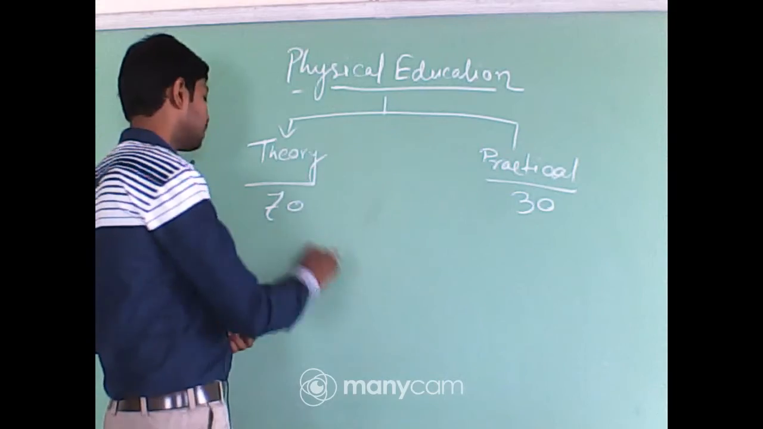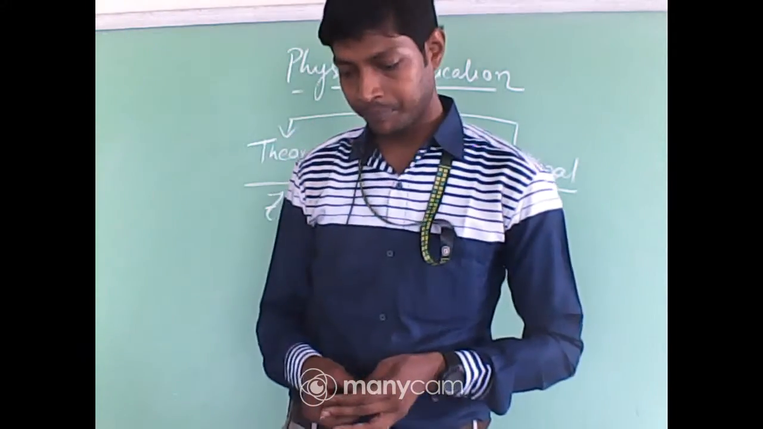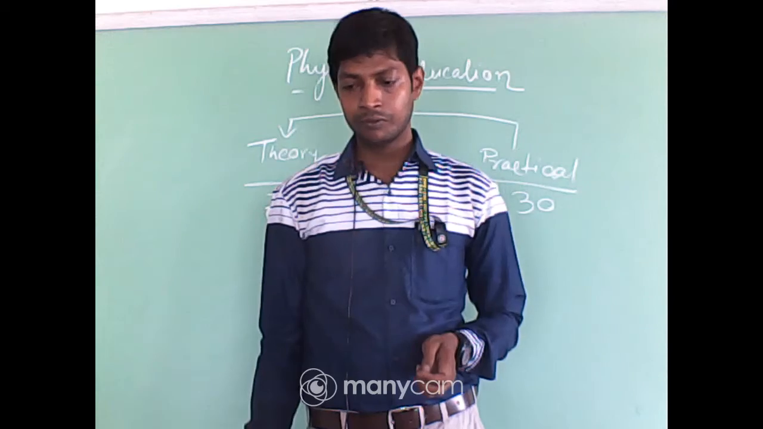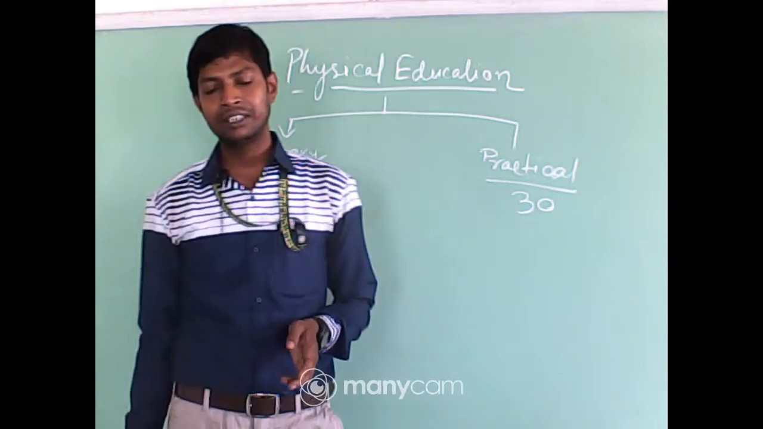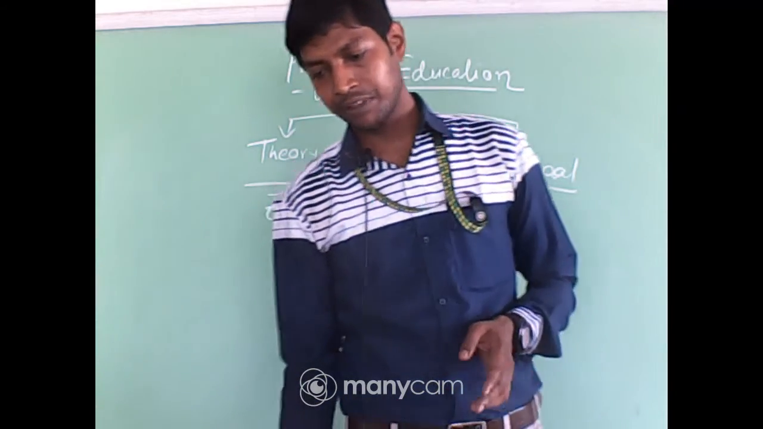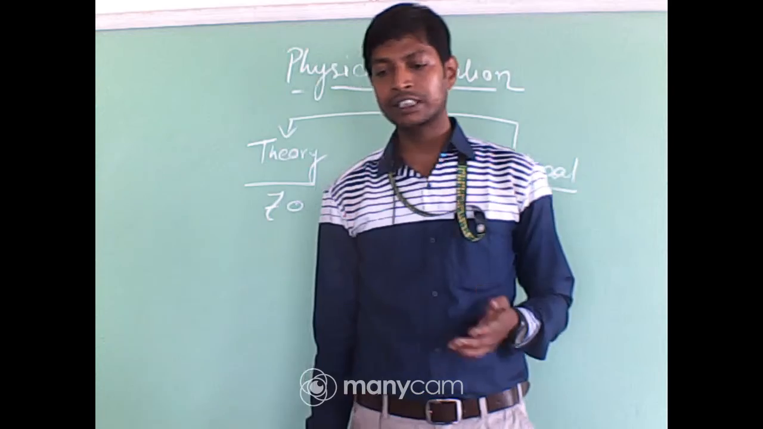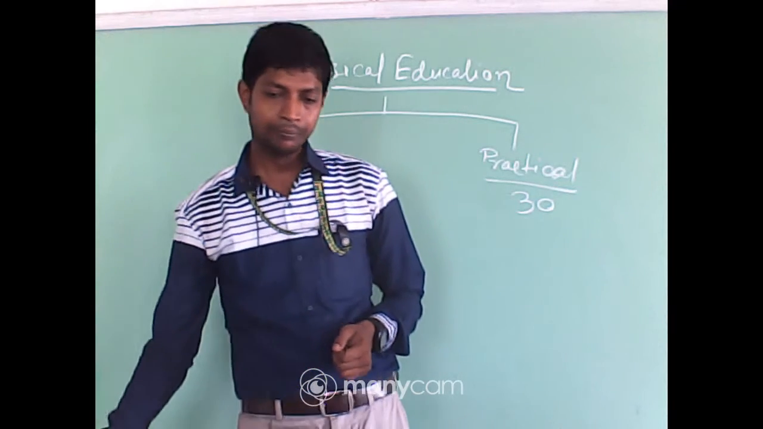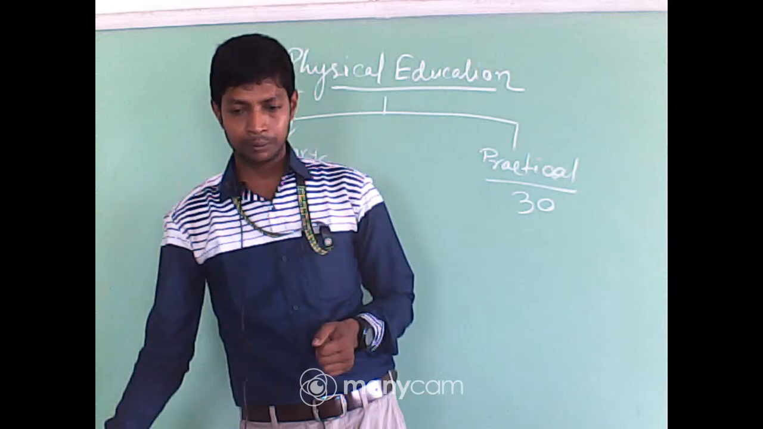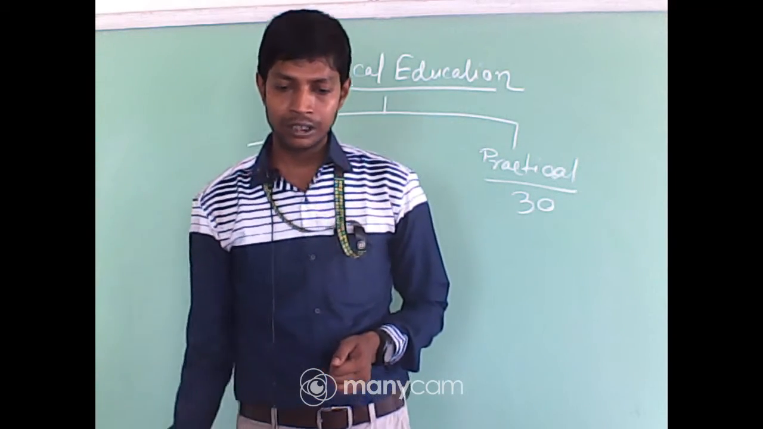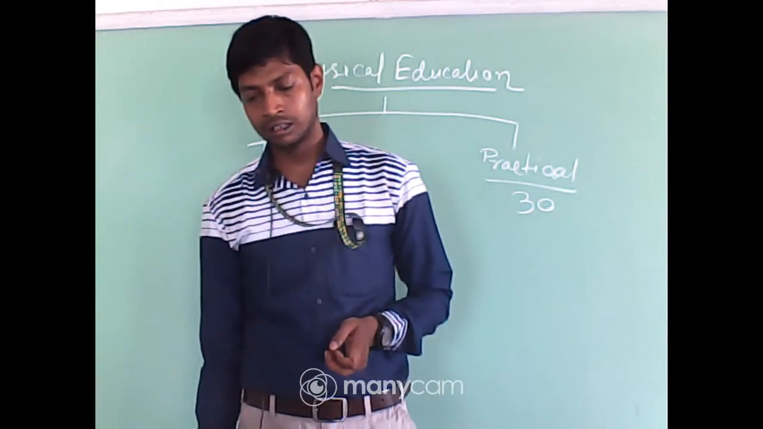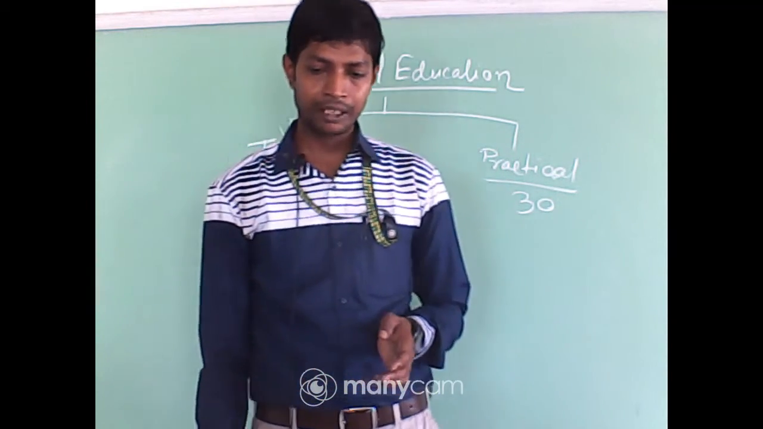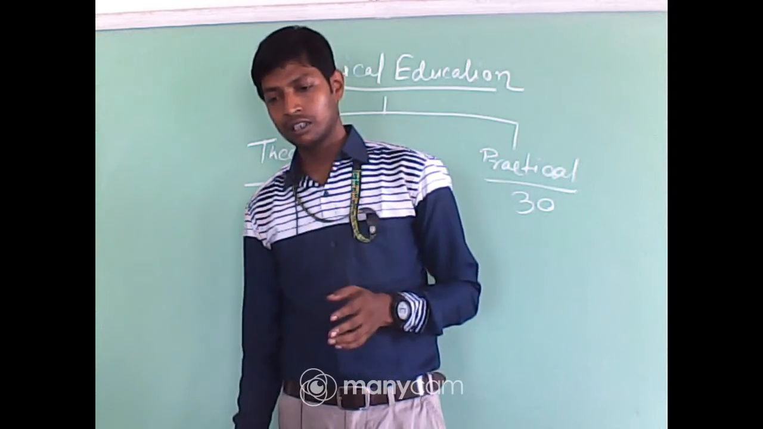The 10 chapters are like: first chapter, planning in sports; second chapter, nutrition; third chapter, yoga and lifestyle; fourth chapter, disabilities, that means children with special needs; fifth chapter is test and measurement; sixth chapter, children and women in sports; seventh chapter, biomechanics and kinesiology in sports; eighth chapter, psychology in sports; ninth chapter is anatomy and physiology in sports; and the 10th chapter is training in sports.